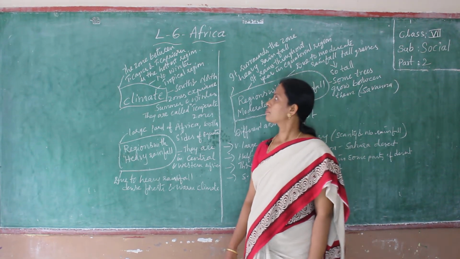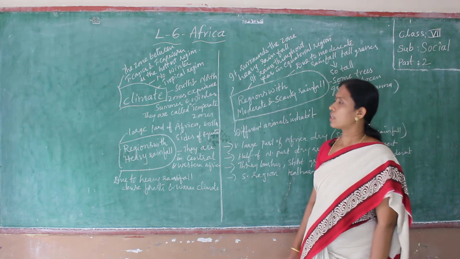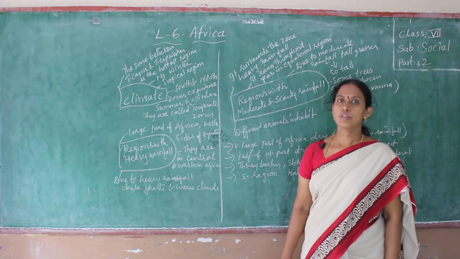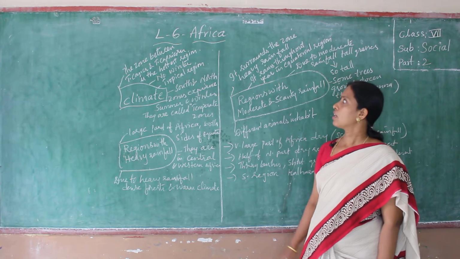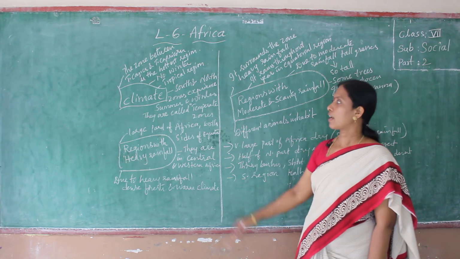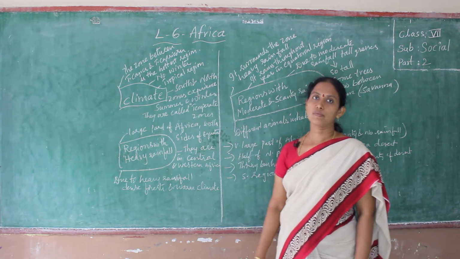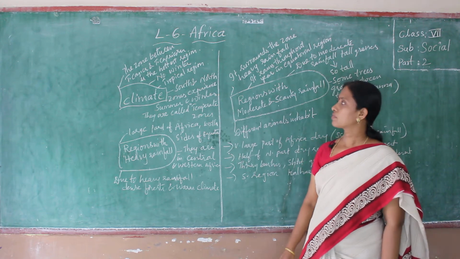Children, we are learning about the Africa lesson. In the last class we discussed the location and landscape of Africa. Now we are going to learn about the climate of Africa. How is the climate of the Africa continent?